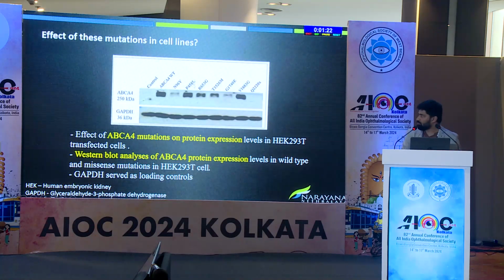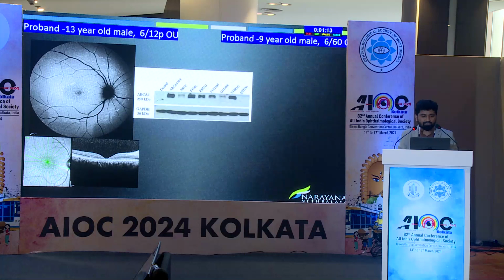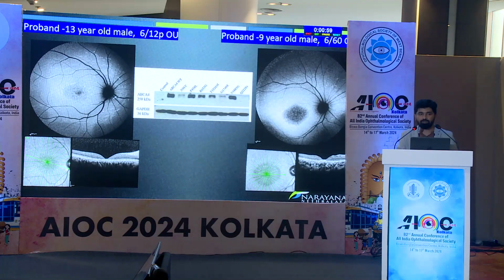So to make it simple for understanding, this is the control. So these are the different mutations of ABCA4. The darker the band, better is the protein function. So for example, the proband is a 13-year-old male with a relatively good vision of 6/12. This patient has a V type of mutation. That means relatively better protein function. So the phenotype is also less severe as compared to the 9-year-old who is 4 years younger, but the disease is more severe because this patient has a Q type of mutation. All are the same ABCA4 mutation, but depending on the protein expression, severity could be different.